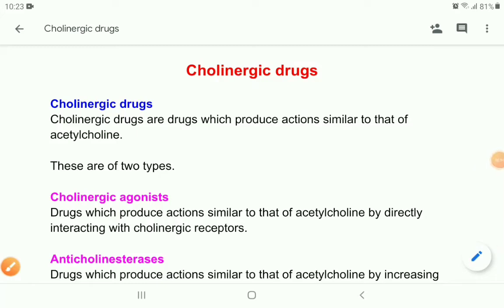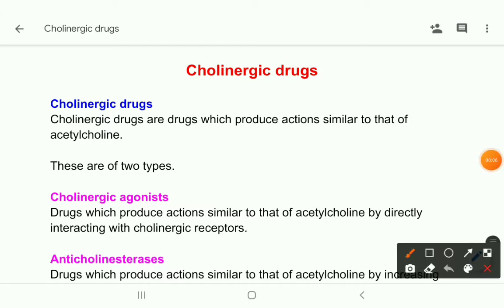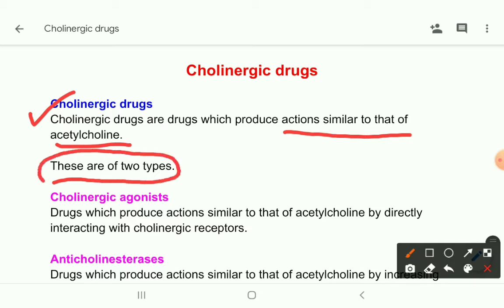Now let's talk about the cholinergic drugs. What are the cholinergic drugs? Cholinergic drugs are drugs which produce actions similar to that of acetylcholine. So, the drugs which produce actions that are similar to acetylcholine are called cholinergic drugs. And cholinergic drugs are further divided into two types. One is cholinergic agonists, another is anticholinesterases.